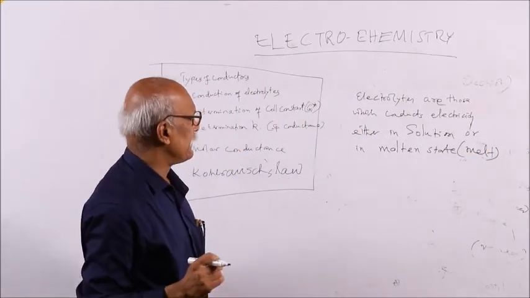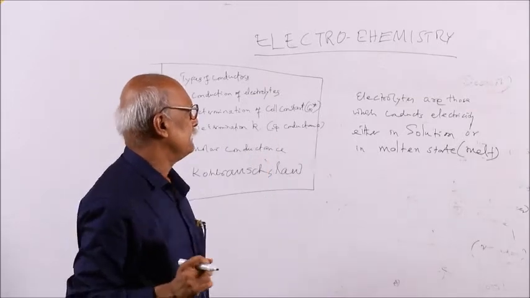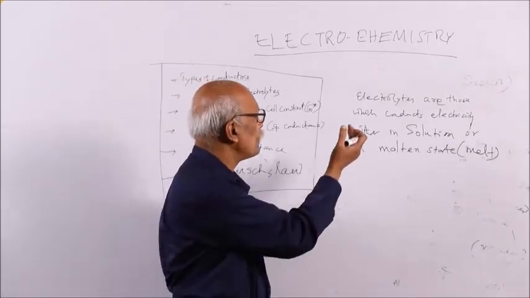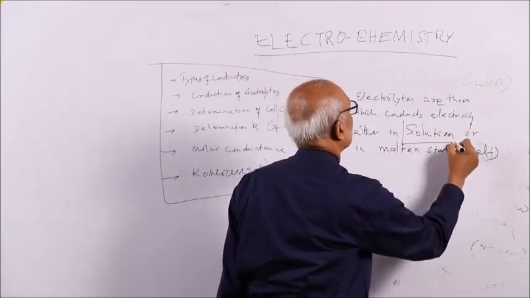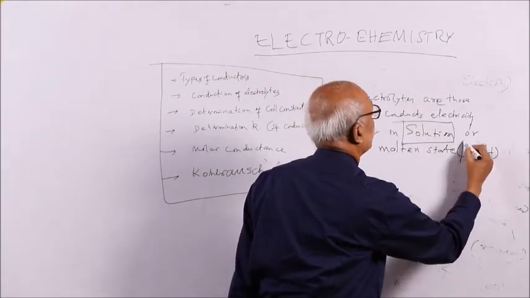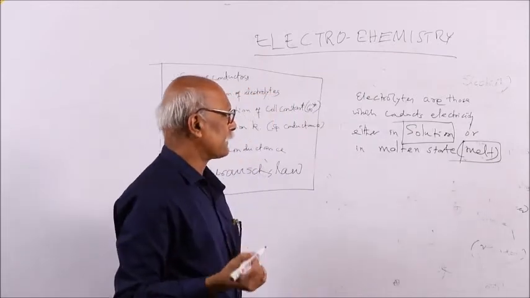Sodium chloride in the molten state conducts electricity. Also, it conducts electricity in aqueous solution. So these are called electrolytes.